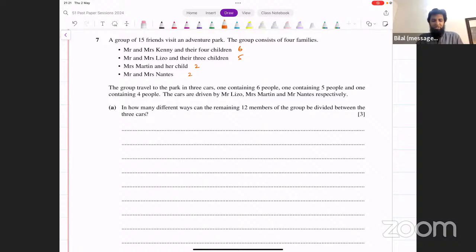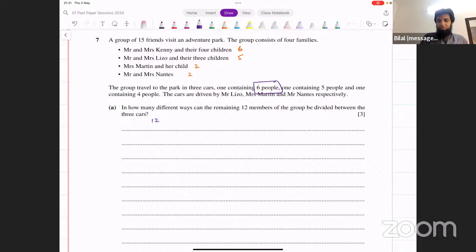Okay, so there are no restrictions as such. And they have told us that Mr. Lizo is in one car, Mrs. Martin is in another car, Mr. Nantes is in another car, and we know which car they're driving, right? Now, the remaining 12 people have to be placed in these 3 cars. Now, one can contain 6 people. One of them is the driver. He or she is already placed there.